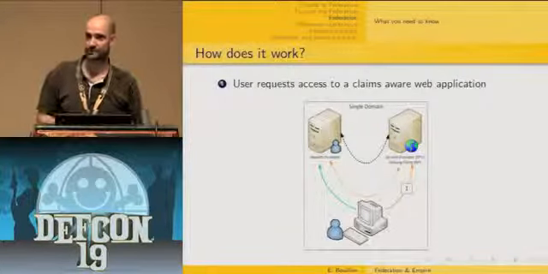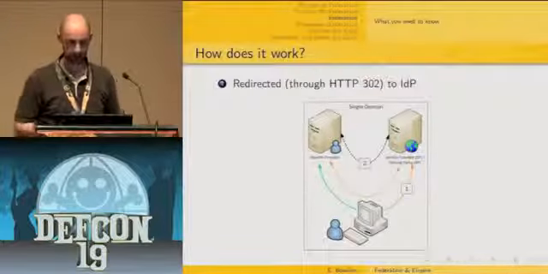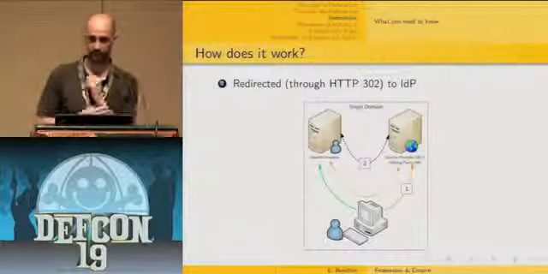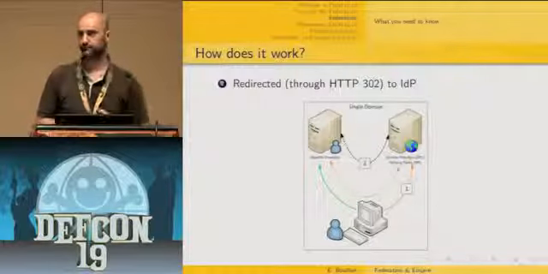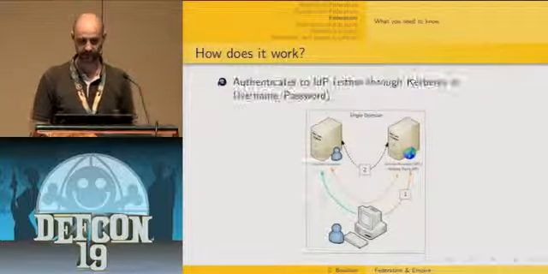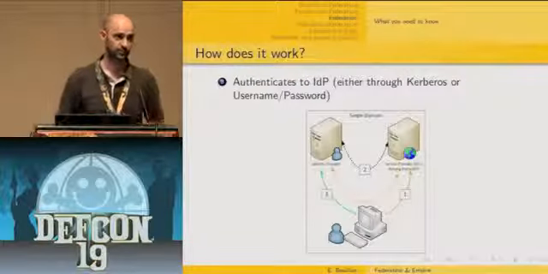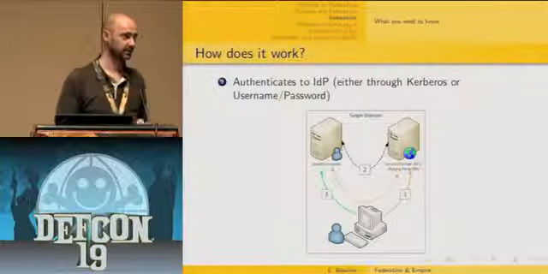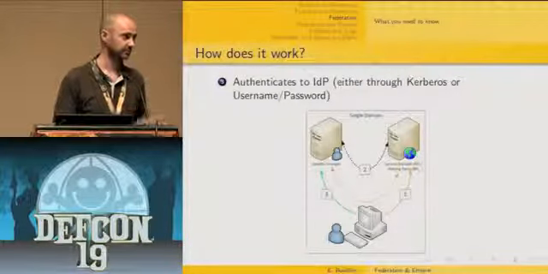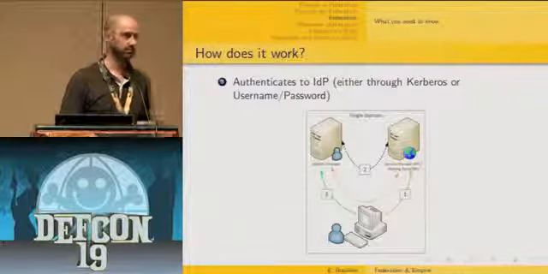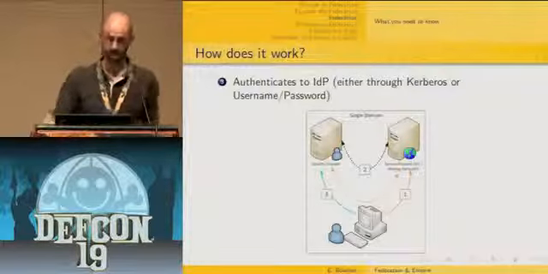The web application is going to redirect the web browser to the user's identity provider using the HTTP status code 302. And at this point, the user's identity provider is going to authenticate the user one way or another. We don't have to know the type of authentication that's going to be used at that point. It can be providing a login and password or just using the corporate single sign-on solution, typically Kerberos-based.